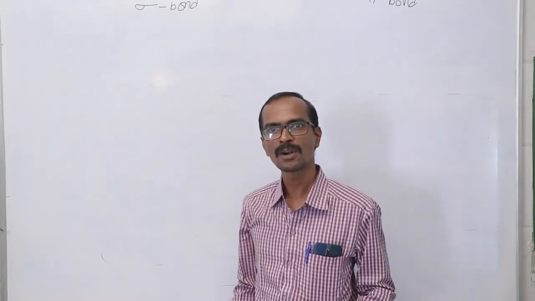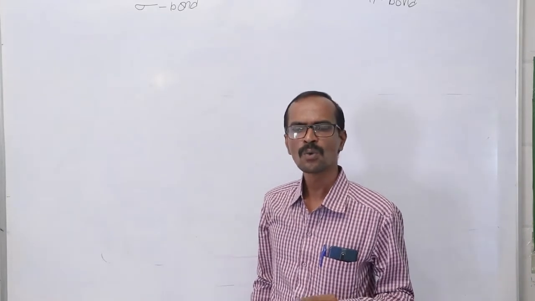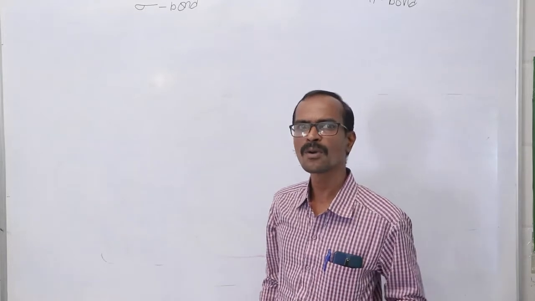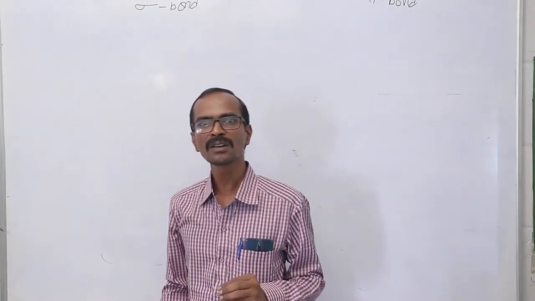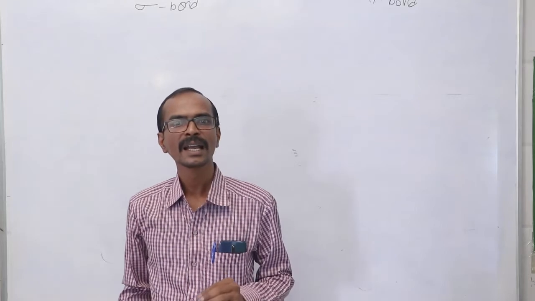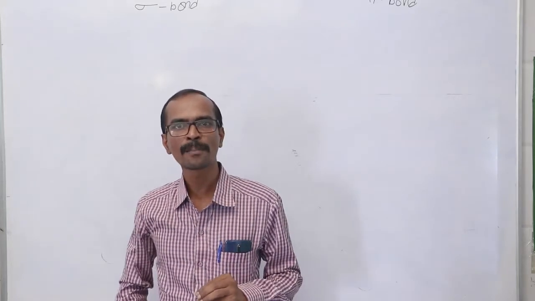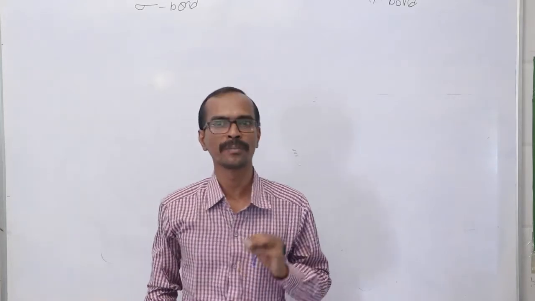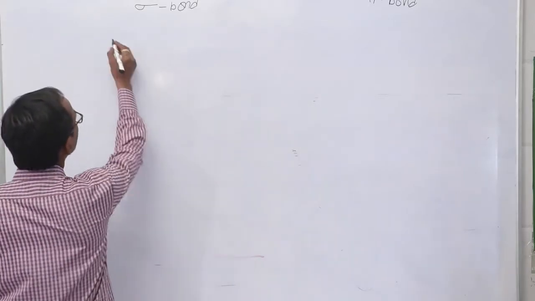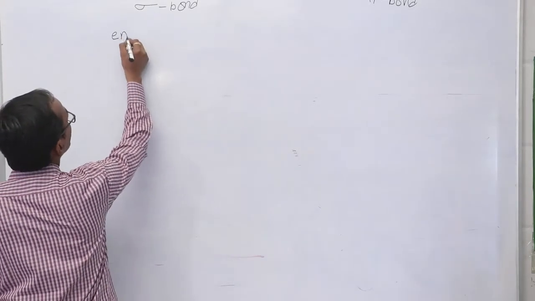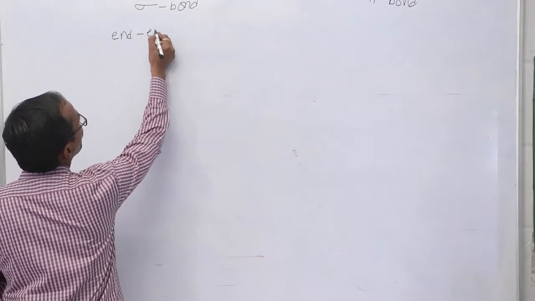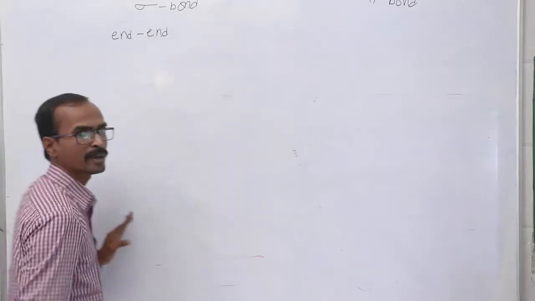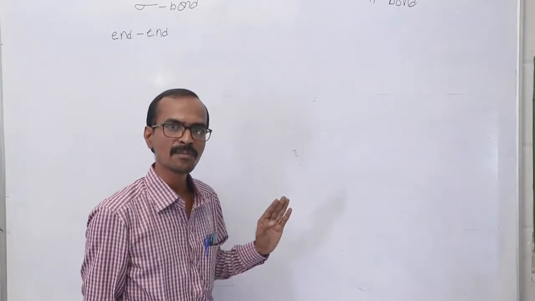One is the sigma bond and the second one is the pi bond. What does a sigma bond mean? The bond which is formed by the end-on-end overlapping of atomic orbitals is called a sigma bond.